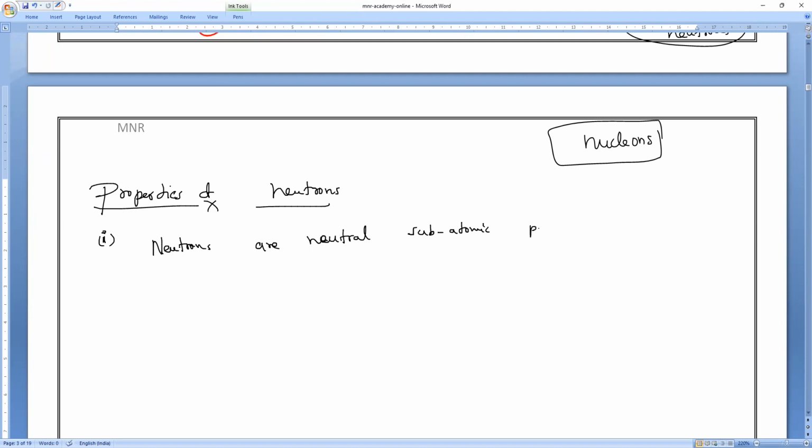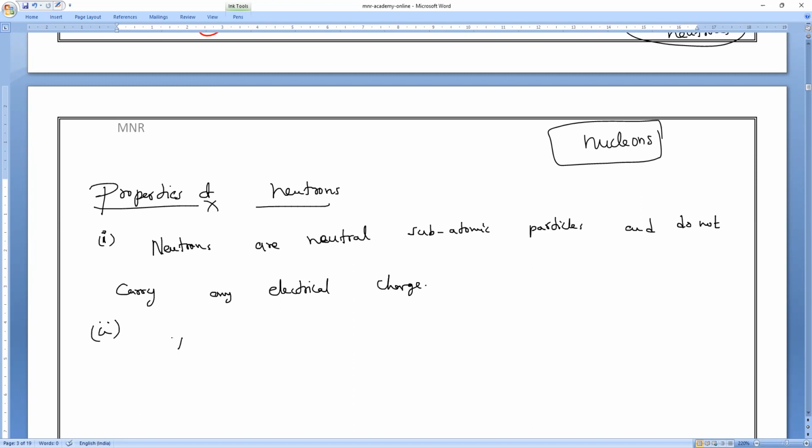Neutral subatomic particles, and they do not carry any charge. Is there any charge or not, guys? No charge. They do not carry any electrical charge. That is what you have to remember.